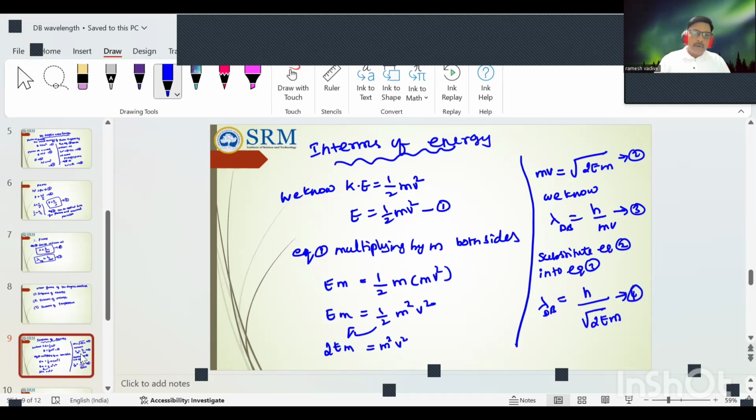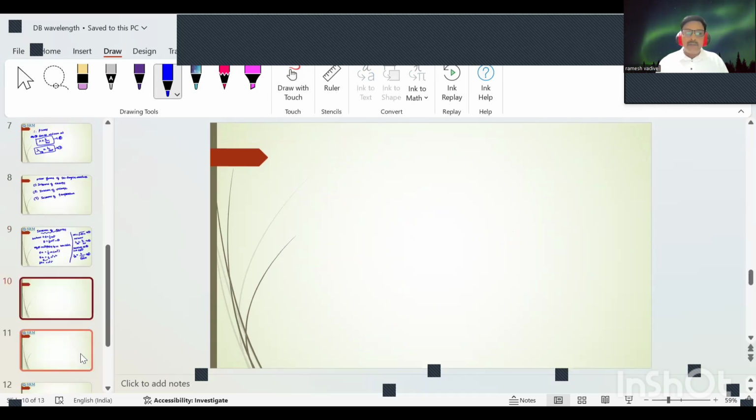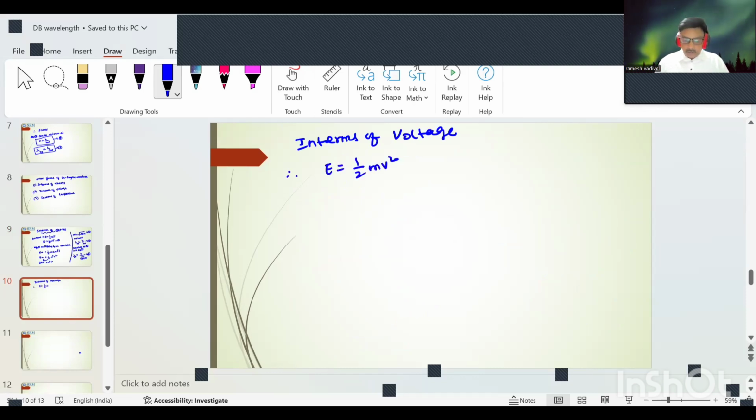Now we will discuss the de Broglie wavelength in terms of the voltage. Generally, you know very well, a charged particle of charge e is accelerated through the potential V. Therefore, we use the kinetic energy, E is equal to 1 by 2 mv square.